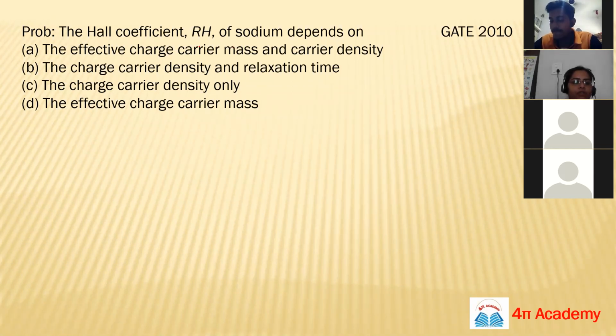RH depends on, what are the options? The effective charge carriers, masses, and charge carrier density. So what is the formula of RH, guys? RH is equal to 1 upon NE.